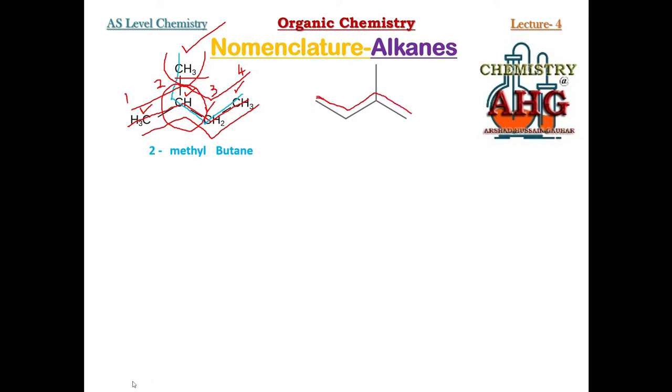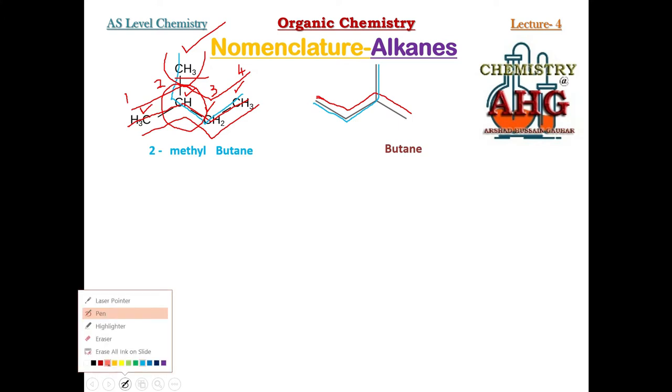One possibility, how many carbons are in the longest straight chain? 4. What is the other possibility? You can also choose the bent chain. Starting from here, if you choose this as the longest chain, even then it doesn't matter. Why? Whether we choose the straight chain or the bent one, in both cases there are 4 carbon atoms. So in either case, the parent name will remain butane.